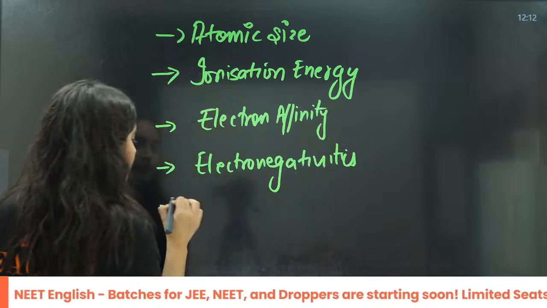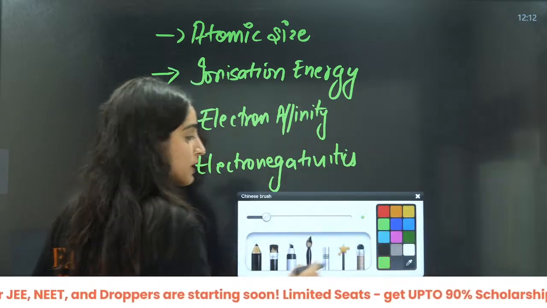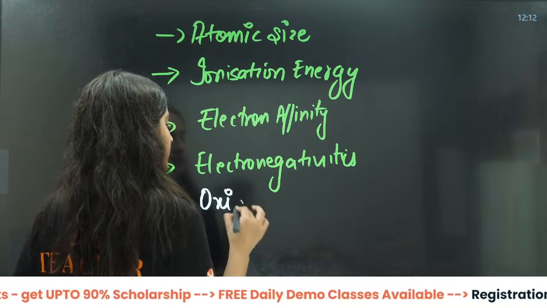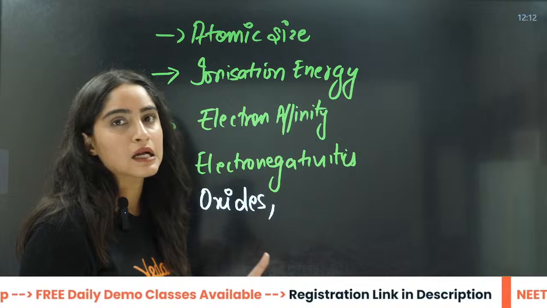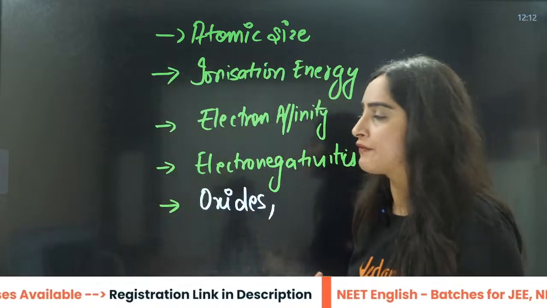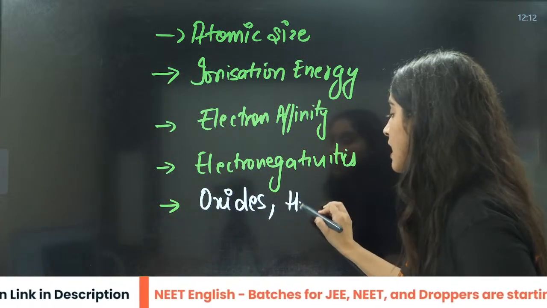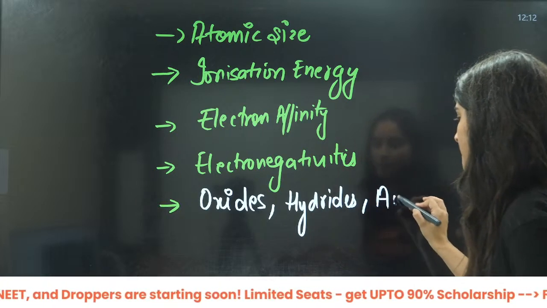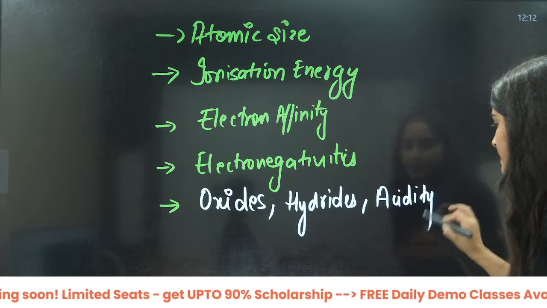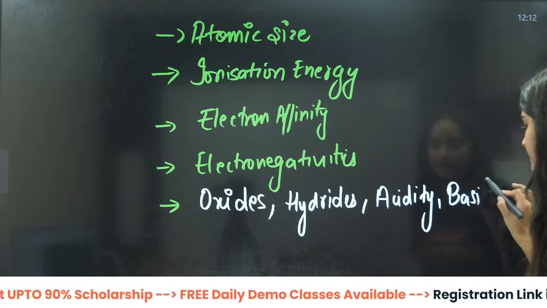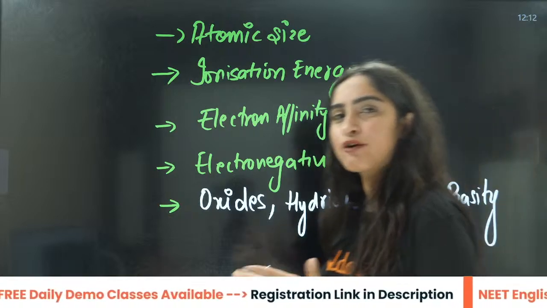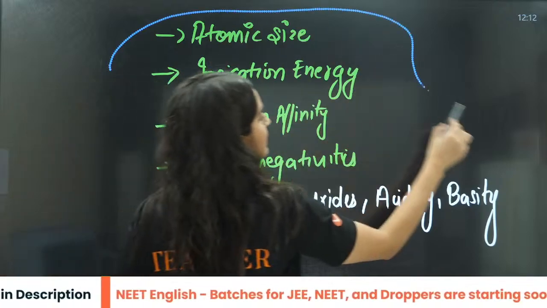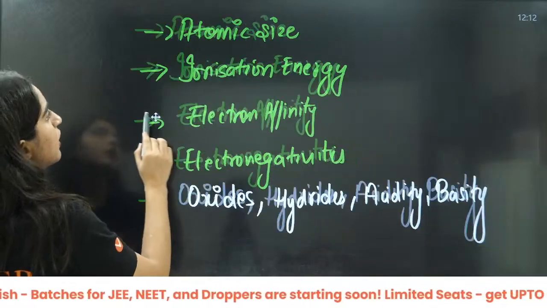Now there is a very important part that students usually skip. This part is the oxides. Basically these are the applications of electronegativities, and after that you have oxides, hydrides, acidity and basicity of all these things. Oxides, hydrides, hydroxides. We will talk about the trends of increasing and decreasing order of basic or acidic character.